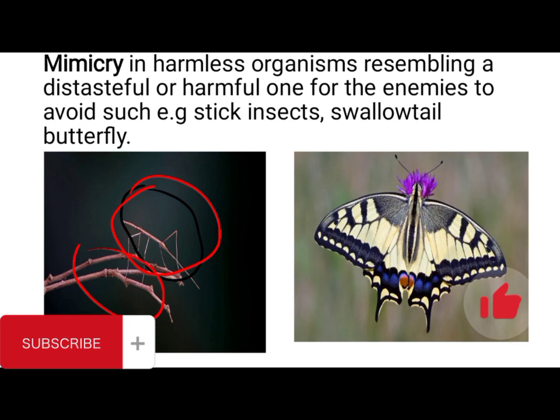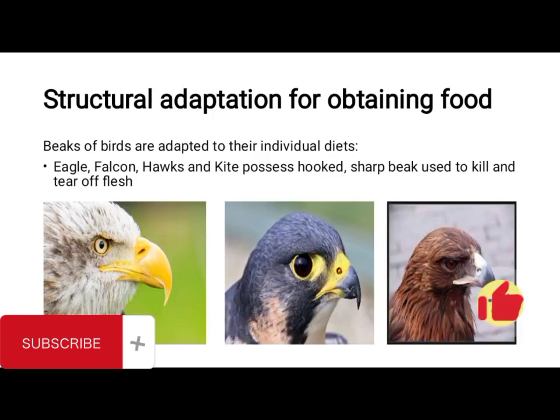You also have a swallowtail, which is a butterfly, also having a structure that makes it harmful to its potential predator.